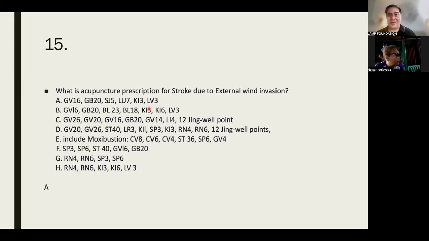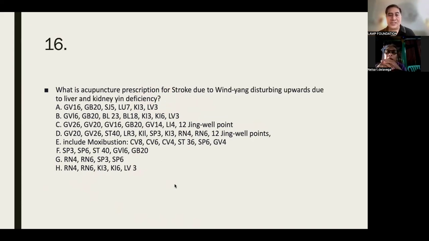Kidney and liver deficiency is definitely the cause why you are very prone to invasions by external wind. External wind could be cold or hot, or heat.